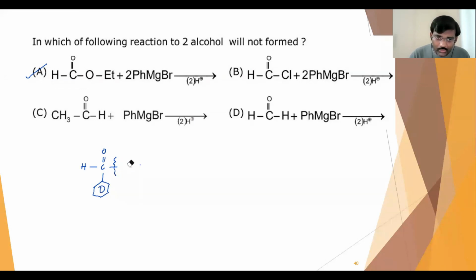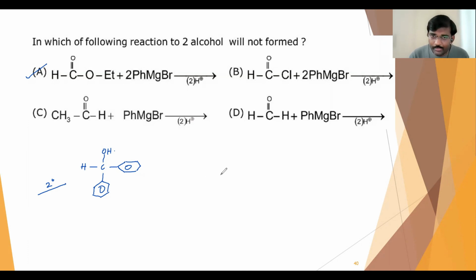When ethoxide comes out, one more phenyl group attaches to this. When this phenyl group is attached here, it becomes OH. So it is a secondary alcohol. So here secondary alcohol is coming.